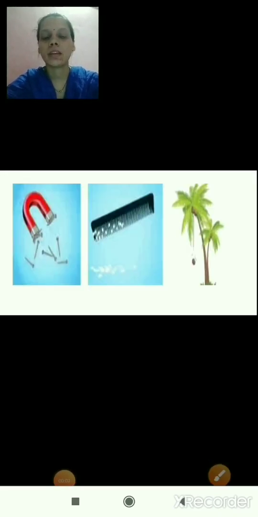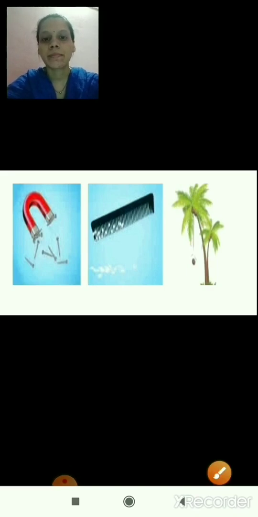Now here are the pictures. You can see the pictures shown here. Which examples are these? These are contact force. Pushing, pulling, kicking, these are all examples of contact force. Now we will see a few more examples. These are examples of non-contact force.